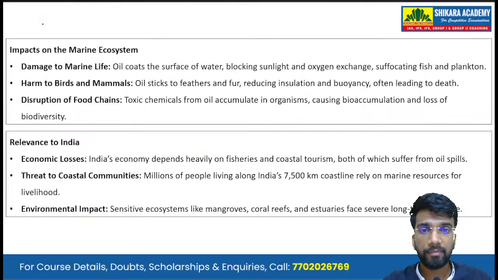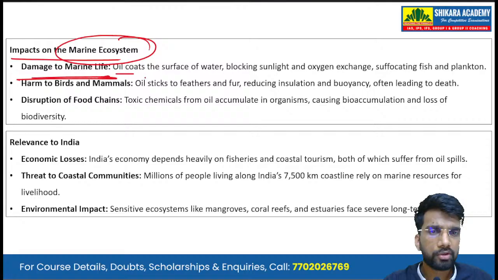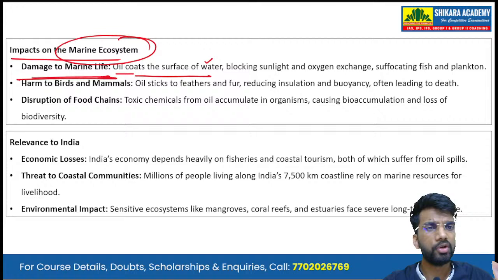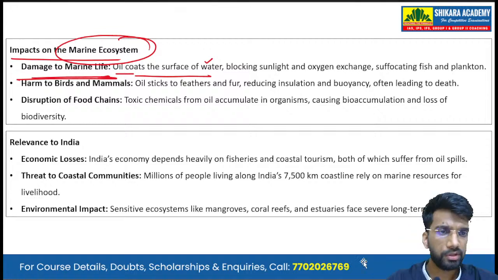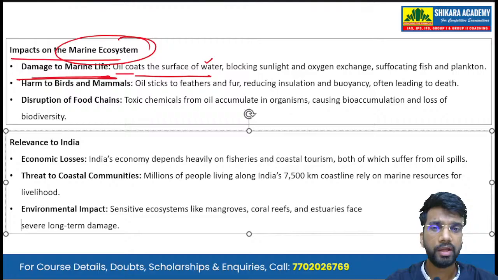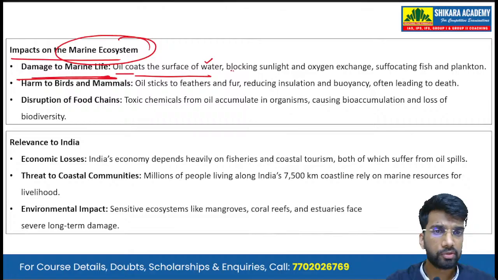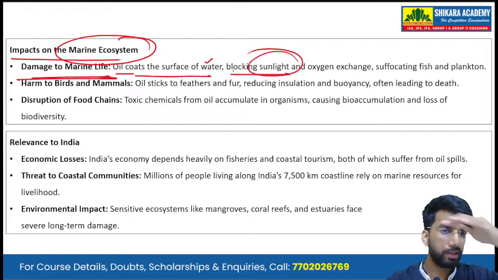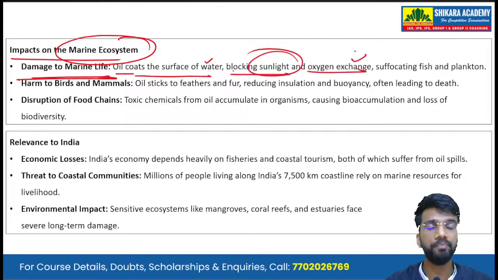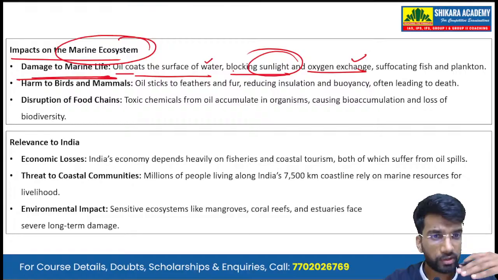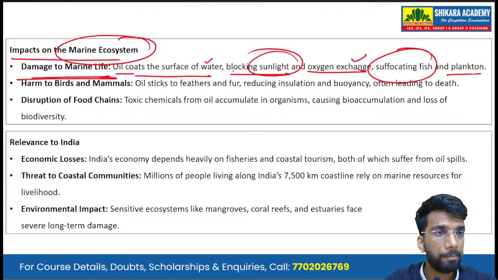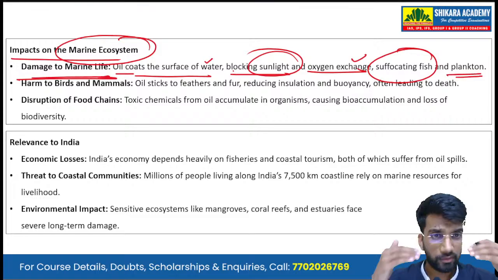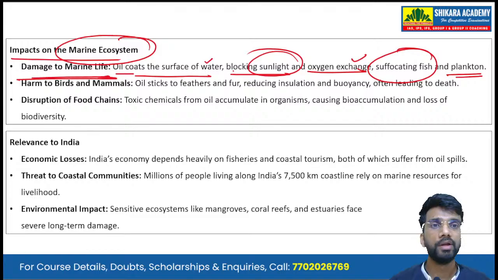Okay, what damages or what impact does it have on the marine ecosystem? First is the damage to marine life. The oil coats the surface of water. We all know that the density of oil is less than the density of water, so this oil floats on the surface of the water. This blocks sunlight and oxygen exchange between the ocean water and the atmosphere, and this suffocates fish and planktons. So the ocean's overall productivity comes down. The fishes suffocate to death and the planktons die, thereby reducing the productivity of the oceans.